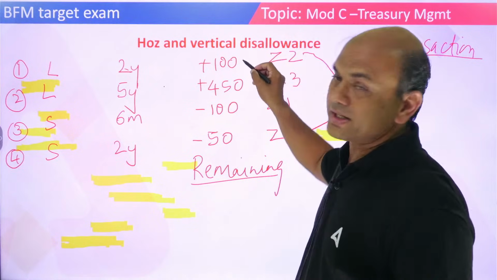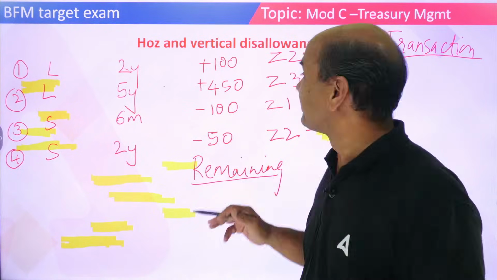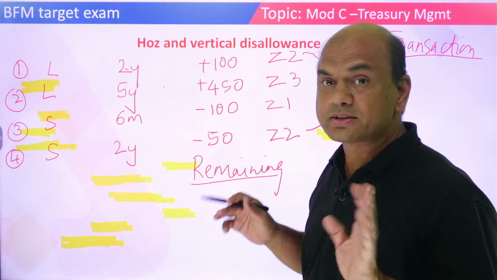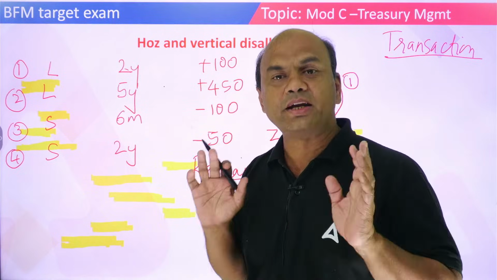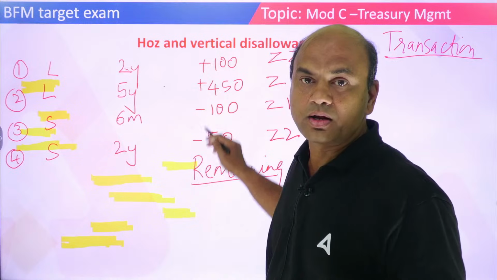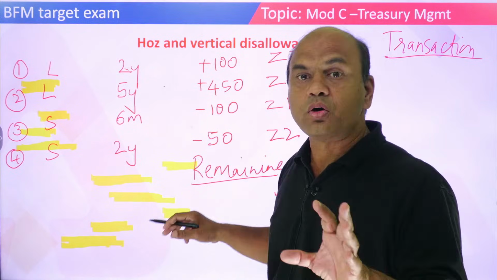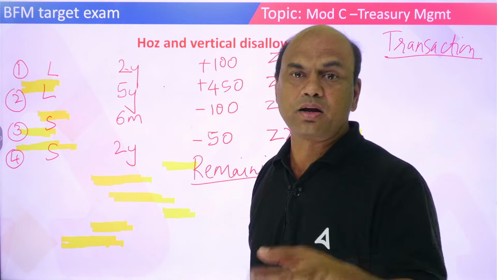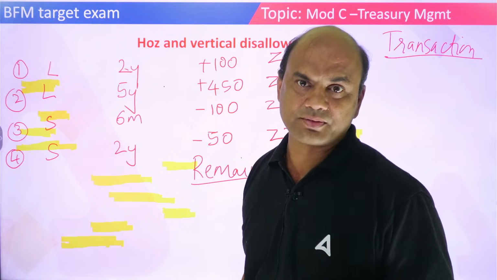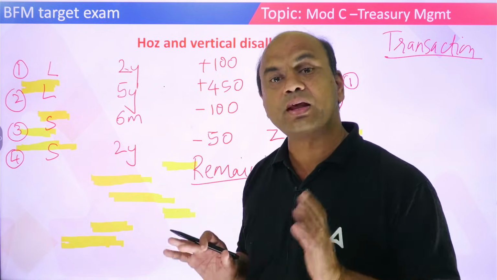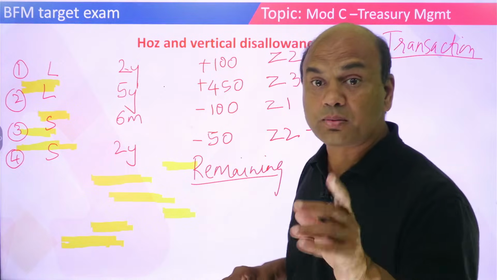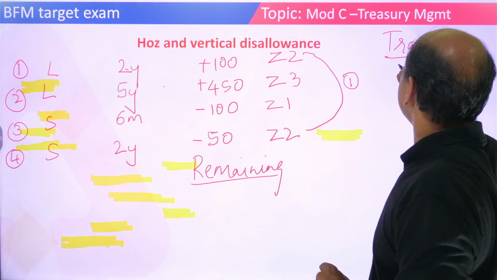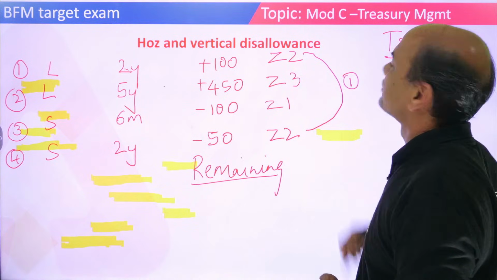Transaction means what is the actual transaction happening. So long is 100, short is 50. What is the adjustment happening? Adjustment is always happening of the lower amount. Suppose I am selling something at 100 rupees and you are ready to buy at 70 rupees. If we agree, you will pay 70 rupees. So lower amount is always taken. So transaction is always the lower amount, so it is 50.